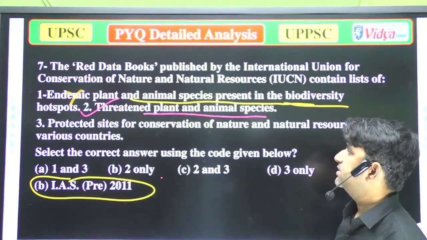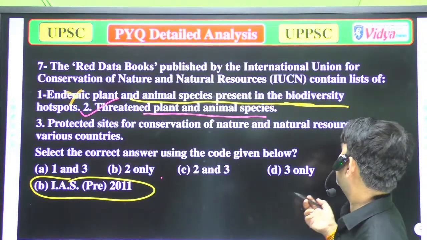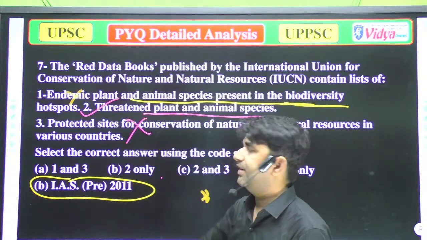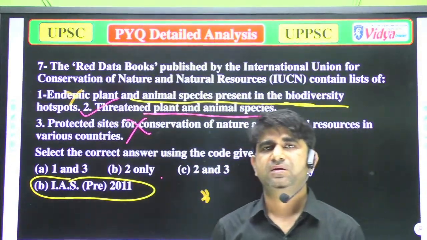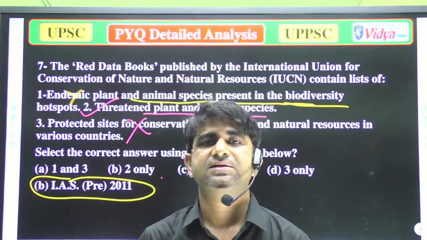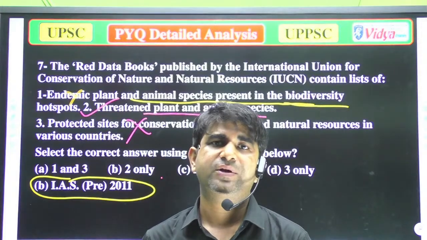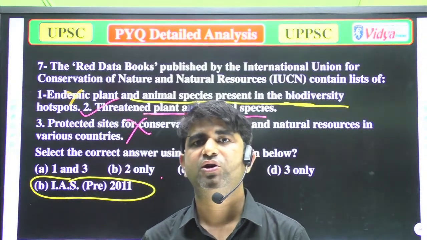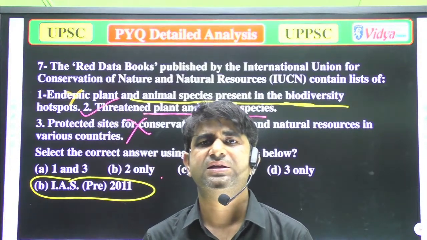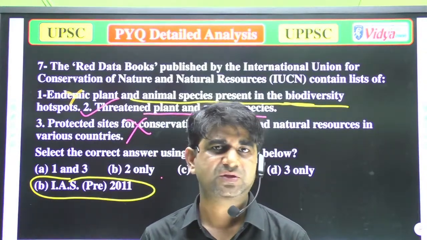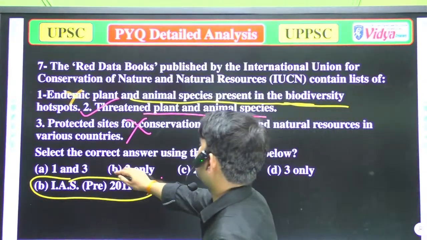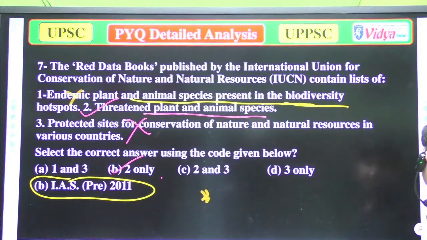Option C, protected sites for the conservation of nature and natural resources in various countries, is wrong, because we don't talk about the protected sites and their conservation in the Red Data Book. We only talk about the endangered species, or you can say threatened species of plants and animals. So option B is correct. Now we'll move to the next question.